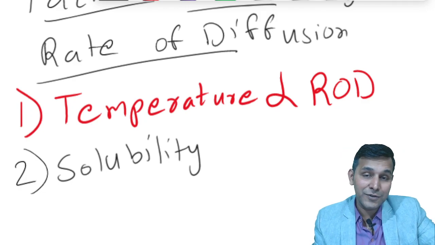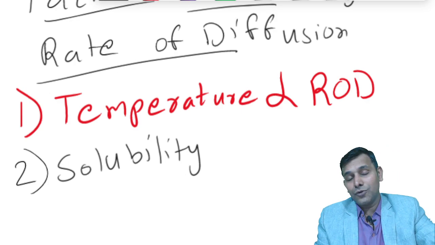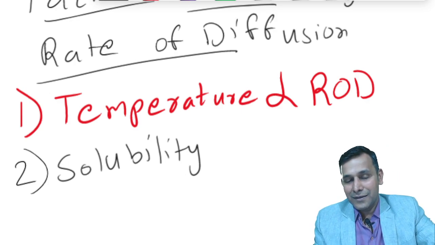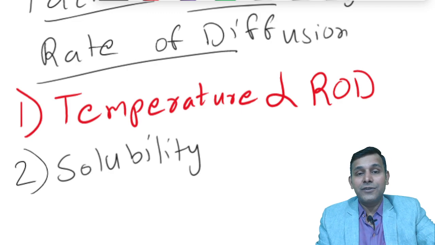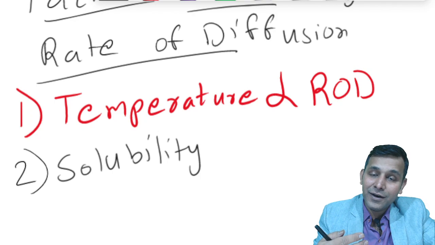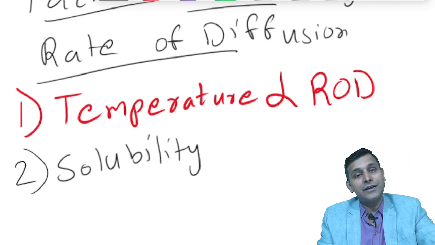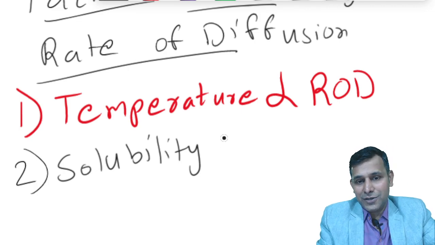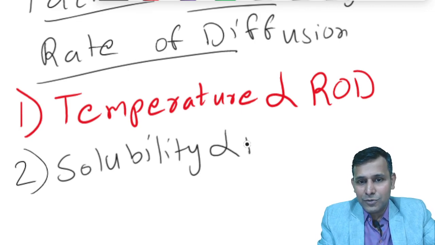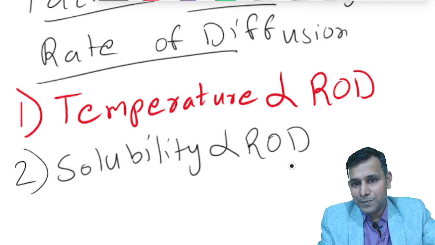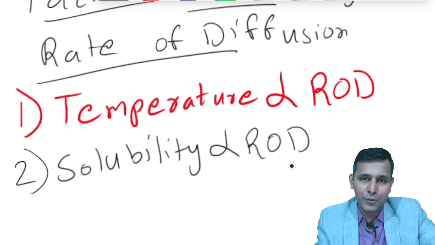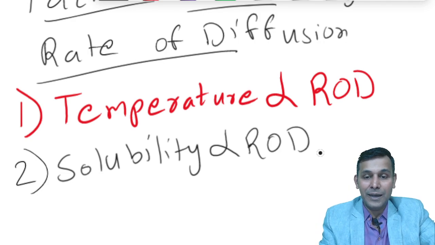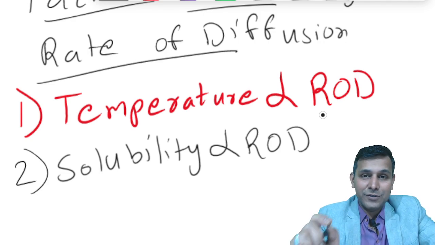Remember, certain drugs which are very easily soluble show their effect very rapidly. Similarly, ions and molecules which are more soluble in the medium in the body have a direct relationship with diffusion. So the more the solubility, the more the rate of diffusion, and solubility is also directly proportional to the rate of diffusion. Okay, example: carbon dioxide and oxygen.